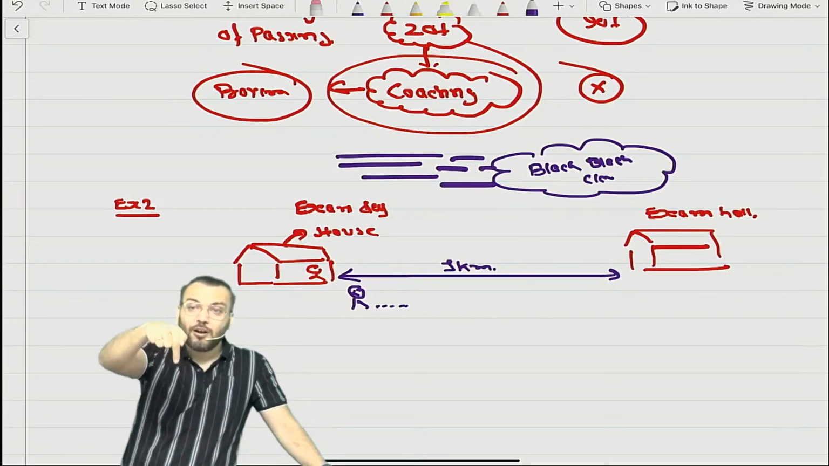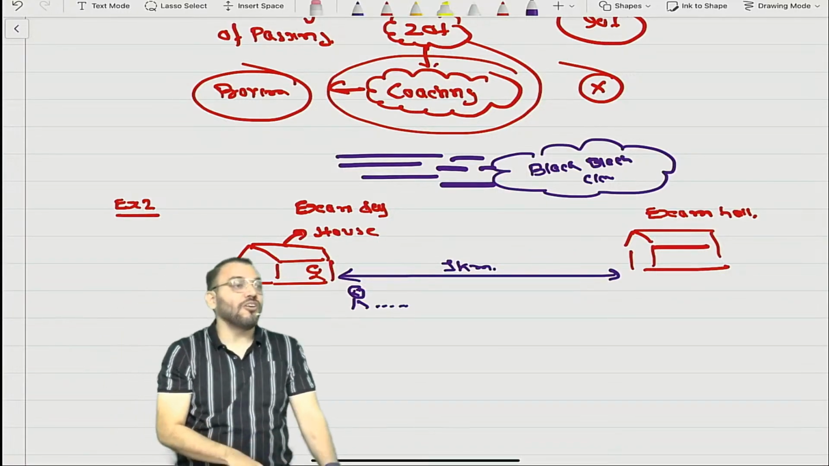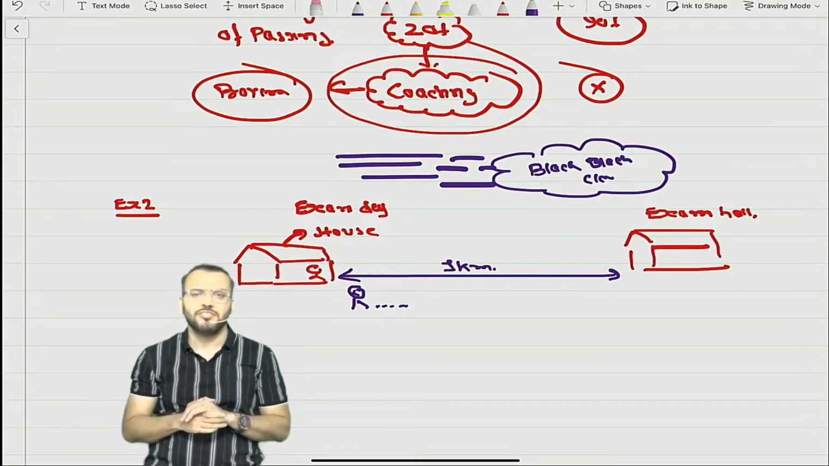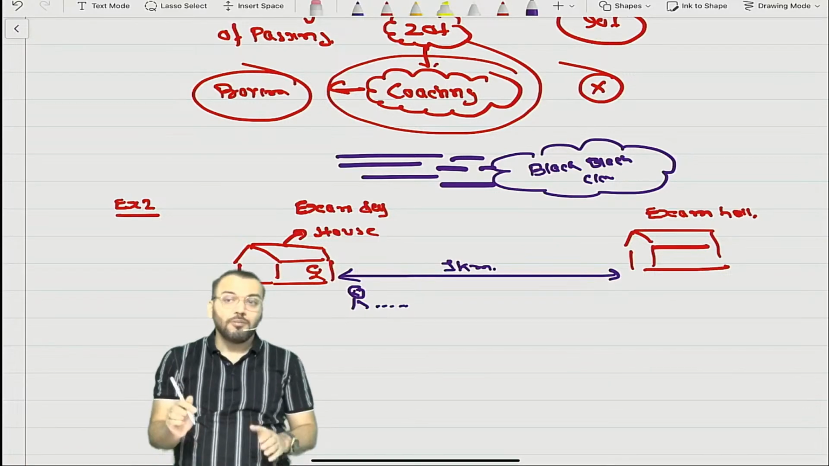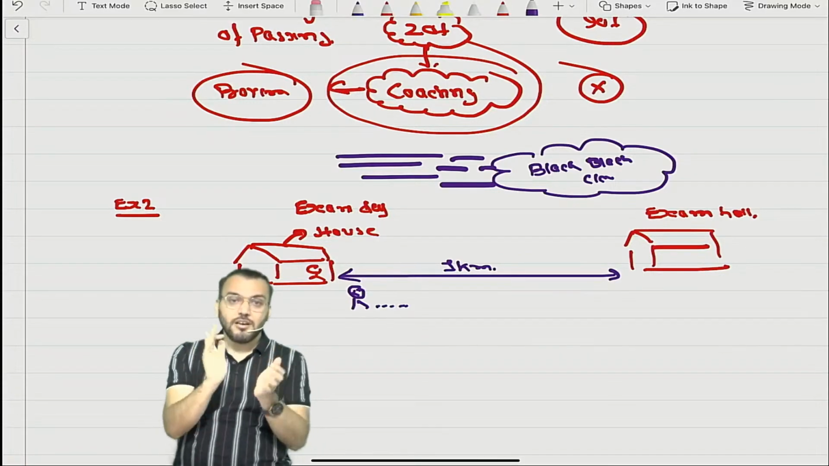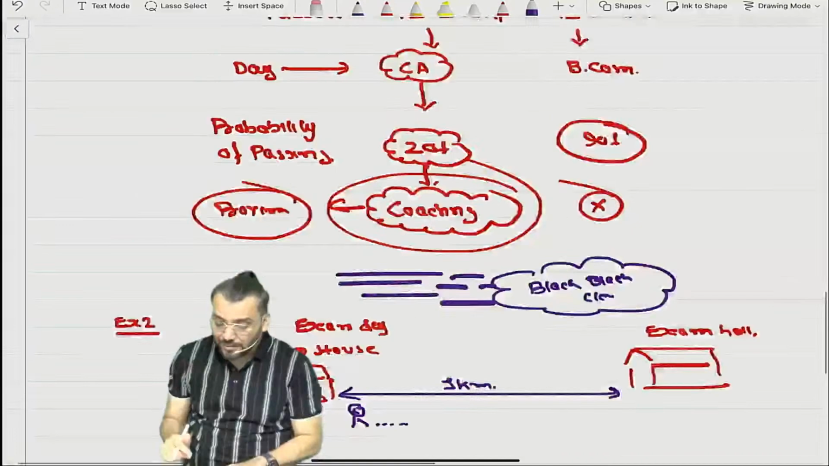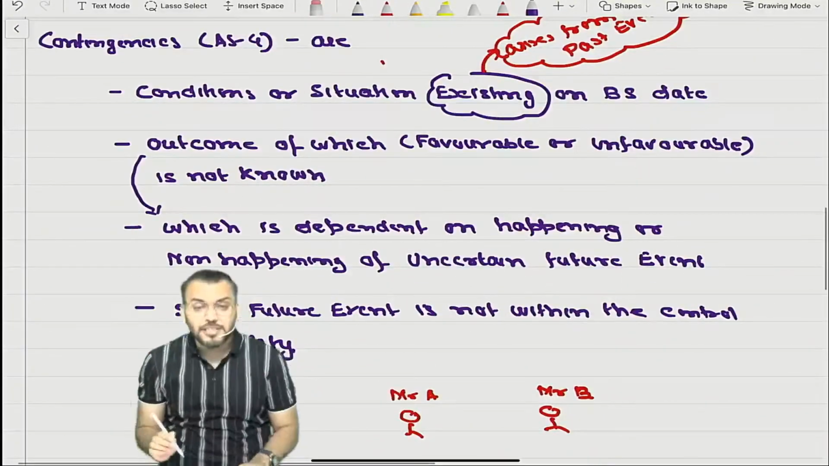On that day means, as per accounting, on balance sheet day. On balance sheet day, this is contingency. This is contingency. I hope you have understood. With these two examples, you have understood the term contingency. That was the objective. Correct? Can I say you have now understood the meaning?